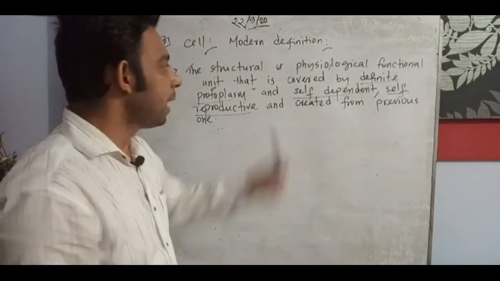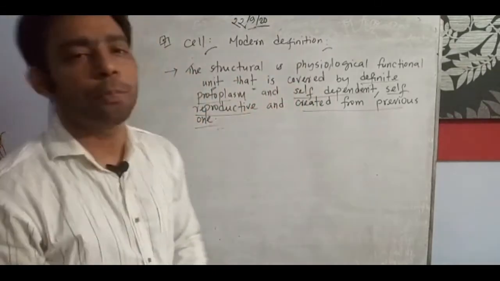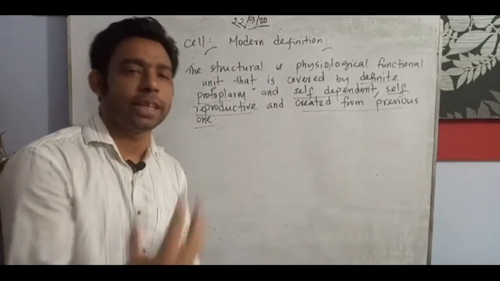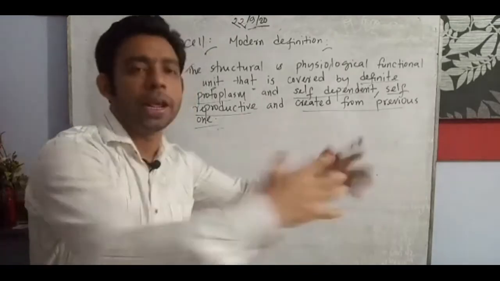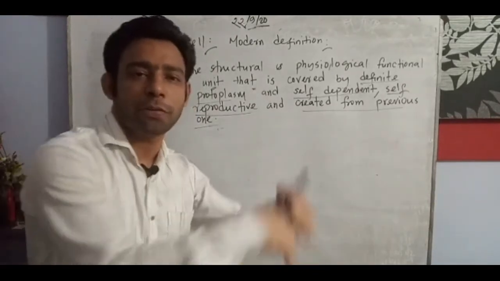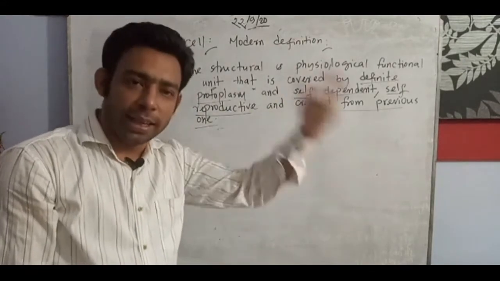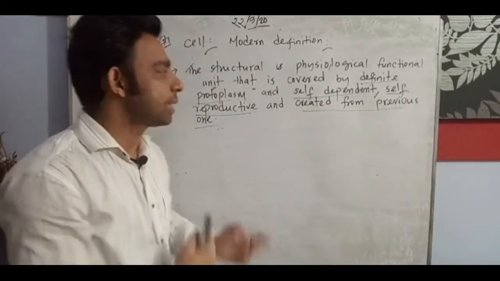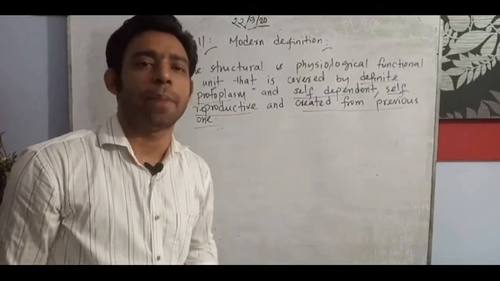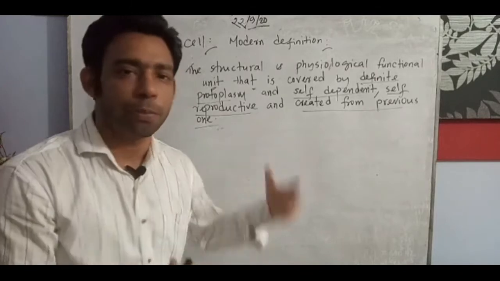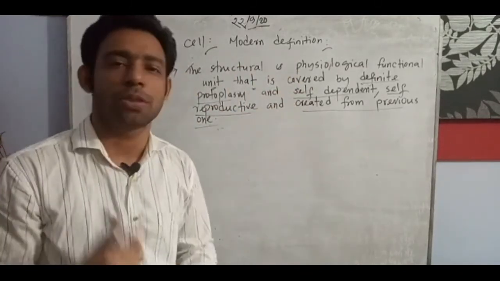Okay, and created from the previous one. Why is it going on there? Of course, look here: you, me, we, everyone was actually created from our ancestors, our parents, then their parents, like that. So every cell has its cellular types and must have that quality. They do not come by themselves, they come from others, created from the previous one. So the structural and functional unit with these features is called a cell.